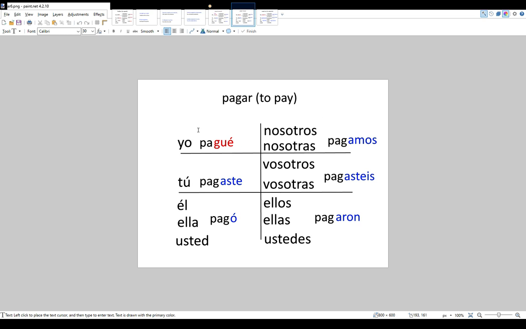If a verb ends in gar in the infinitive, an example is pagar, to pay, instead of spelling it P-A-G-E accent, it is spelled P-A-G-U-E accent, because otherwise this is pahe, written in purple here, so you need that U in order to still have a g sound instead of a h sound.